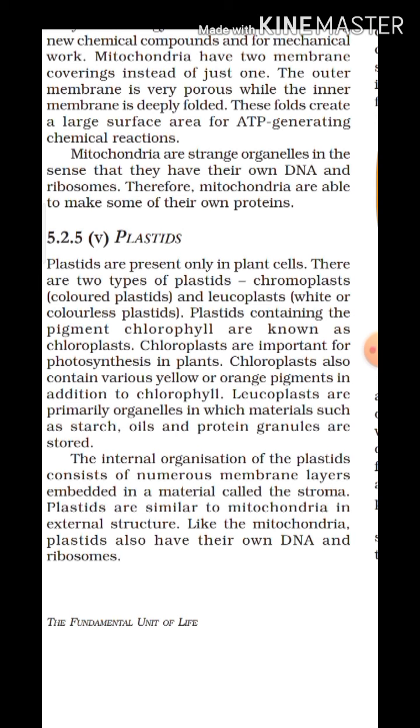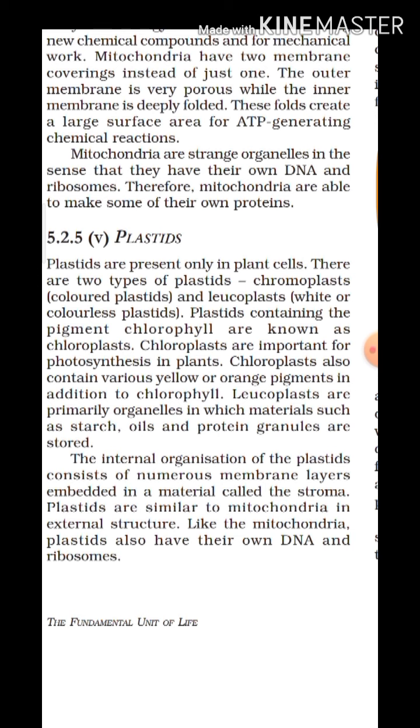The internal organization of plastids consists of numerous membrane layers embedded in a material called the stroma. What is it called? Stroma. Plastids are similar to mitochondria in external structure.